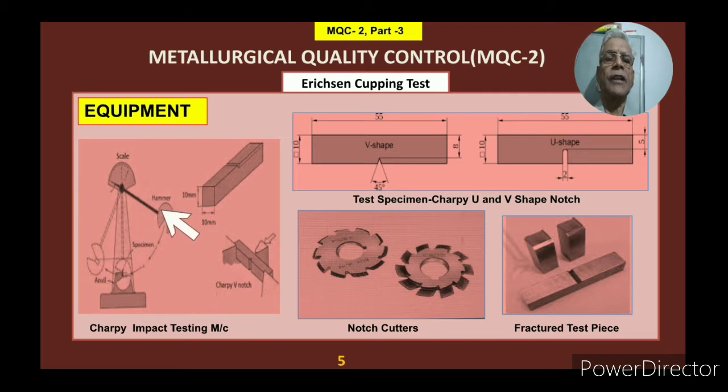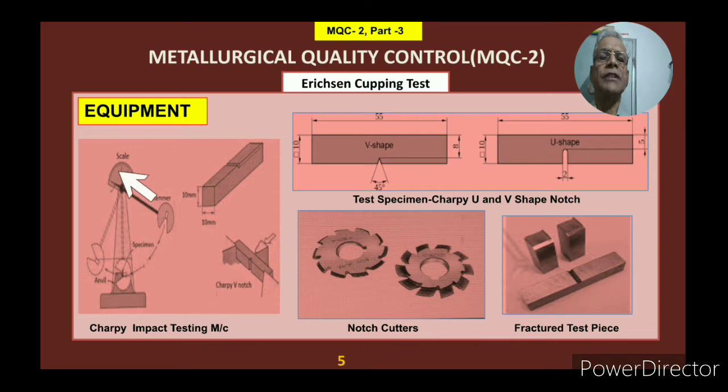So if the starting height is H1 and it goes up to H2 after breaking, then the energy absorbed will be mgH1 minus mgH2, and that energy unit is joules. The same thing is directly measured here with this scale.